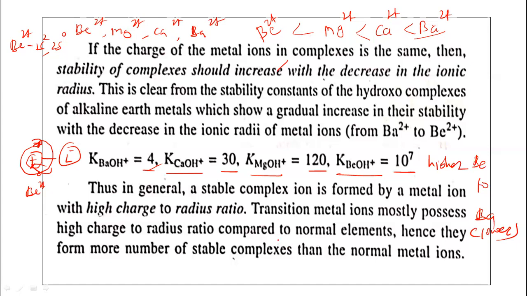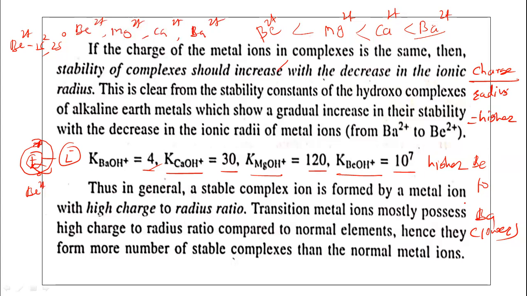So it is clear that a stable complex ion is formed by a metal ion with a high charge to radius ratio. It should carry a high charge, and the radius of that metal ion should be less. If this charge to radius ratio is higher, then that metal ion forms stable complexes.